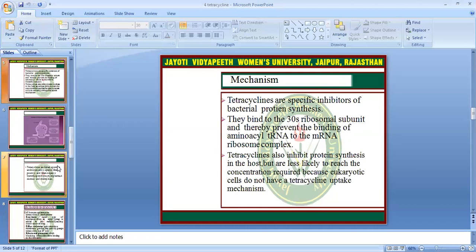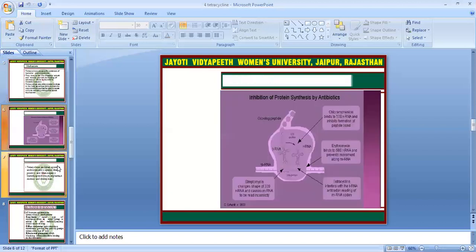Mechanism: Tetracyclines are specific inhibitors of bacterial protein synthesis. They bind to the 30S ribosomal subunit and thereby prevent the binding of aminoacyl-tRNA to the mRNA ribosome complex. Tetracycline also inhibits protein synthesis in the host, but is less likely to reach the concentration required because eukaryotic cells do not have a tetracycline uptake mechanism. This is the inhibition of protein synthesis by the antibiotics in the cell.